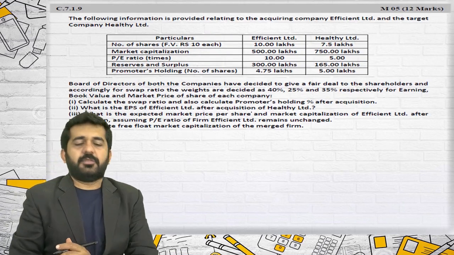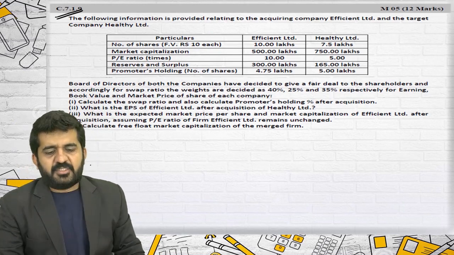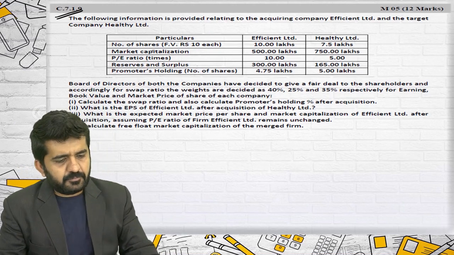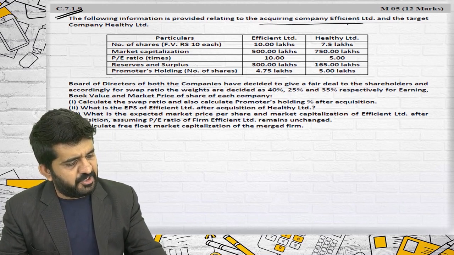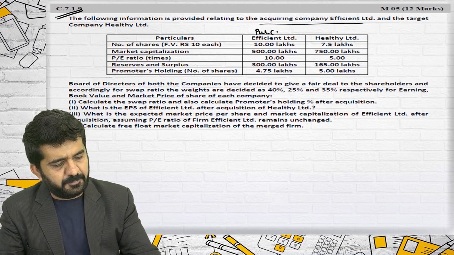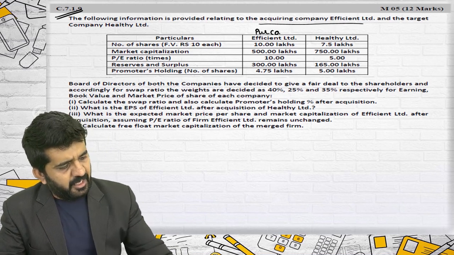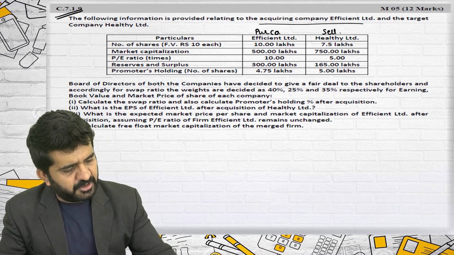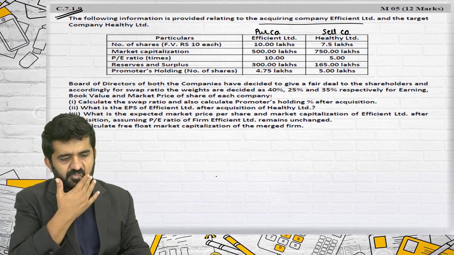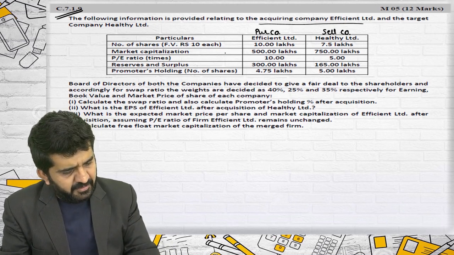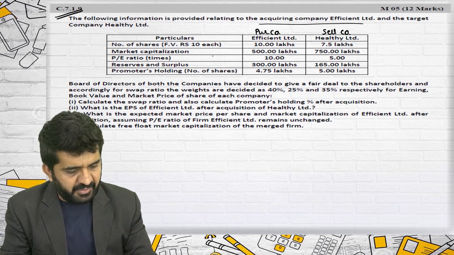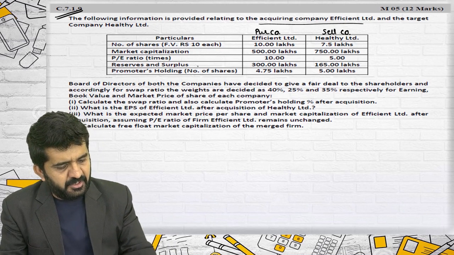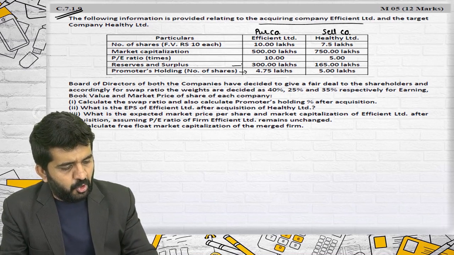Let me go to the next question. 7.1.9. The following information is provided relating to the acquiring company Efficient Limited. So this is the purchasing company. And the target company Healthy Limited. So this is the selling company. Number of shares is given. Market capitalization, that is total market value, is given. P/E ratio is given. Reserves and surplus is given. And promoters' holding is given.